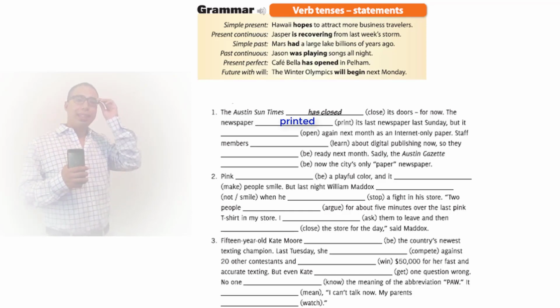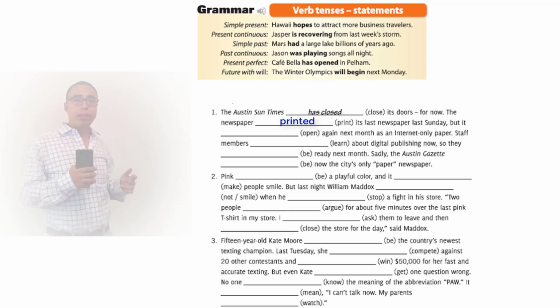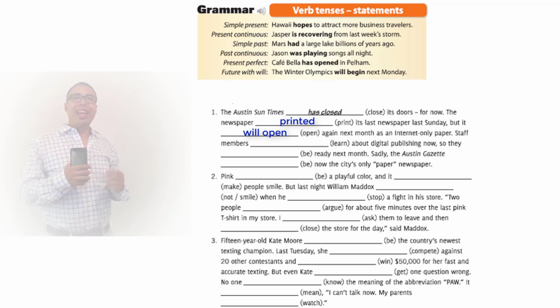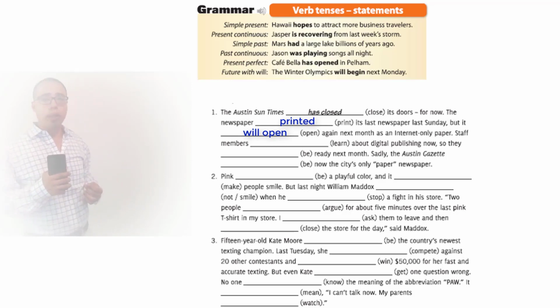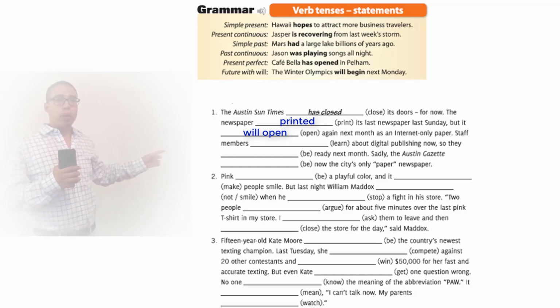Okay, the next sentence says the newspaper printed its last newspaper last Sunday, but it will open again next month as an internet-only paper. Okay, the verbs are print and open, but it's in the past, so we add ed to the end.